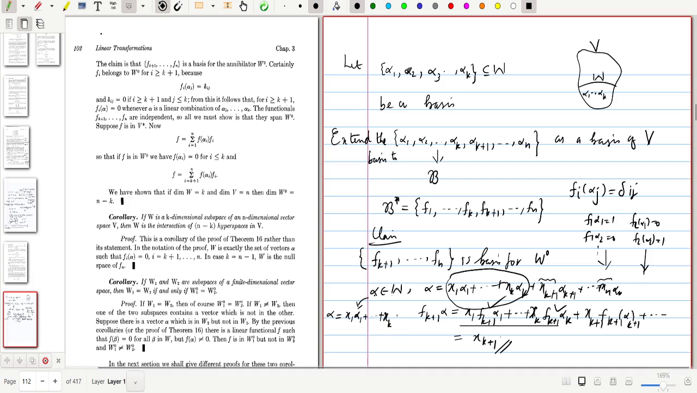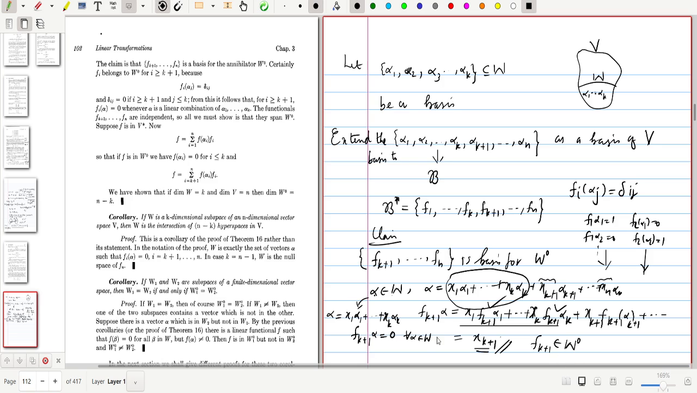Xk is alpha k, and the rest of them are 0. Then what is f_{k+1} of alpha? We can say that f_{k+1} of alpha is equal to 0, because f_{k+1} of alpha is x_{k+1}, and x_{k+1} is 0 here. This is true for every alpha belonging to W. So for any alpha belonging to W, f_{k+1} of alpha equals 0. Consequently, this f_{k+1} is an element of W naught, because it maps every element of W to 0.